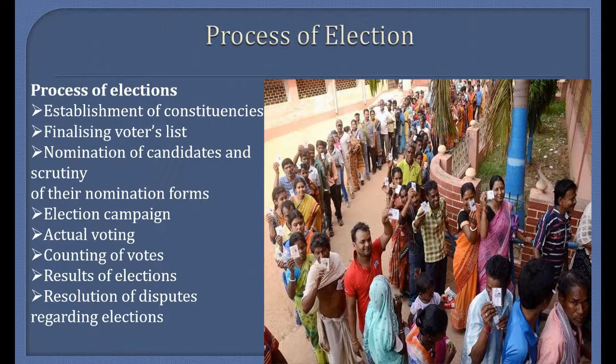Every party has a symbol that represents it. For example, BJP has a lotus flower symbol. So it means that the BJP is symbolized by the lotus flower.